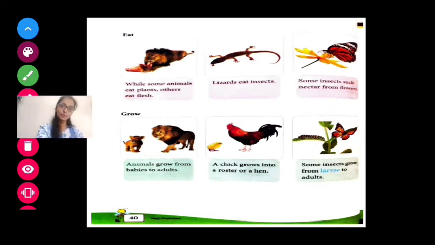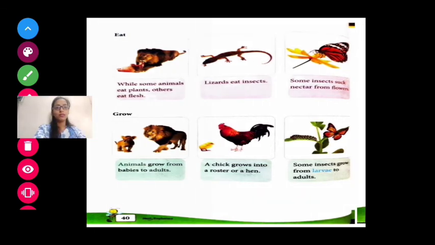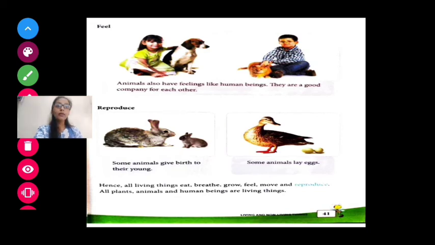butterfly. Okay, now as we have all studied about feelings, I feel like crying, I feel happy, I feel sad. In the same way animals also feel something. So let's study about animals. Animals also have feelings like human beings. I told you, see, animals also have feelings.